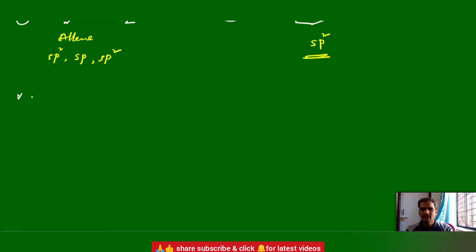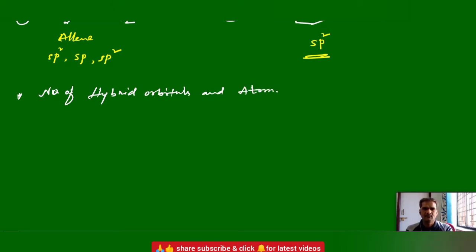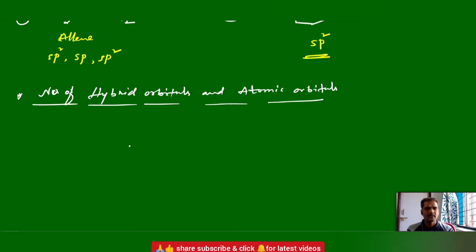Now we will see the calculation of the number of hybrid orbitals and atomic orbitals. How to identify the number of hybrid and atomic orbitals based on the hybridization concept.